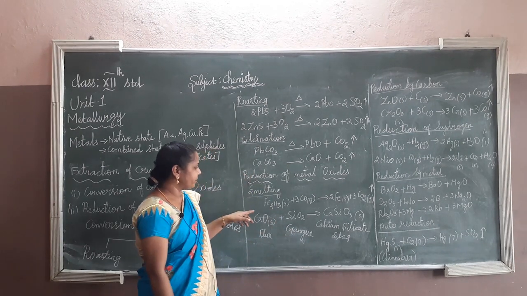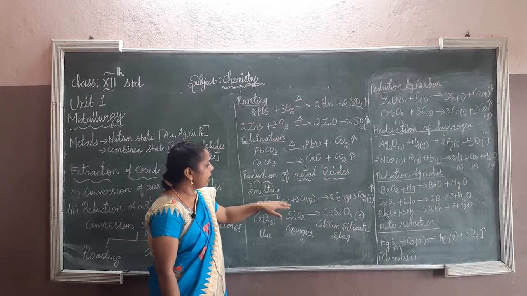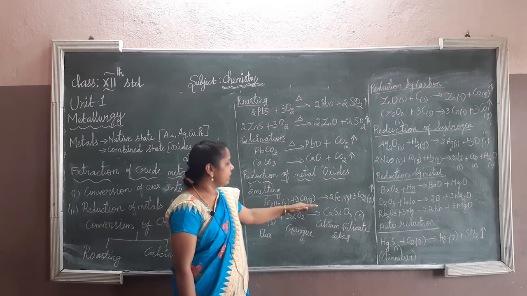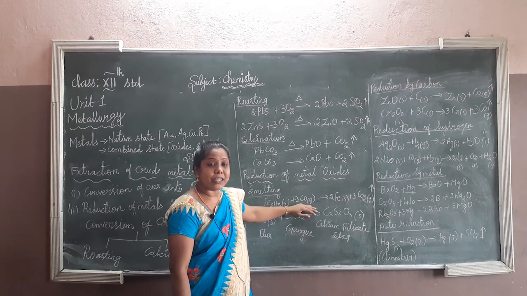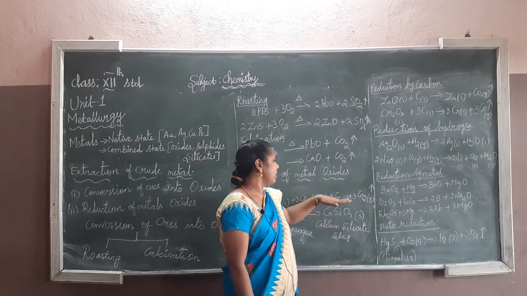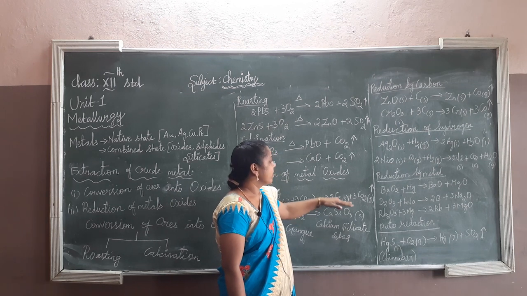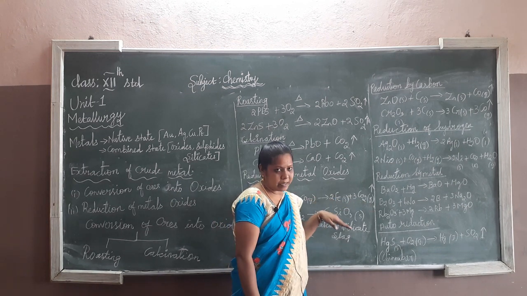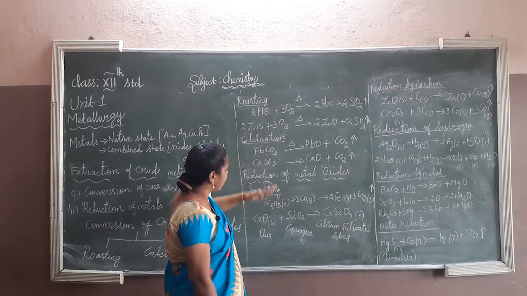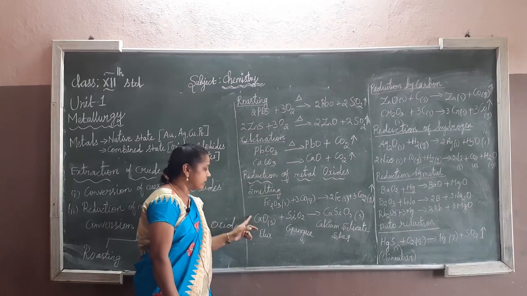For example, Fe2O3 in solid state along with carbon monoxide, CO, in gaseous state, reacts to give the product iron along with carbon dioxide. The iron is in the solid state. Then we go for another important example.